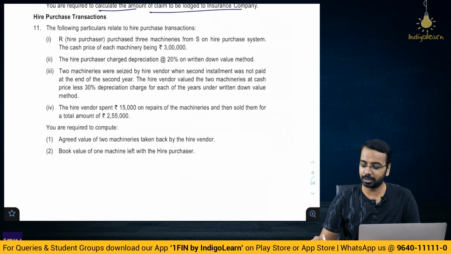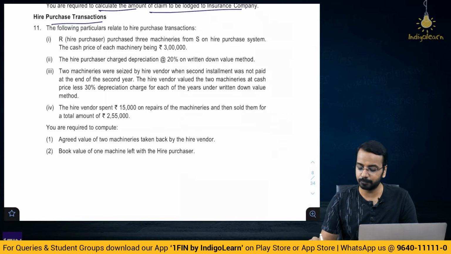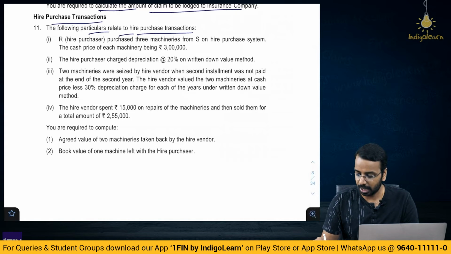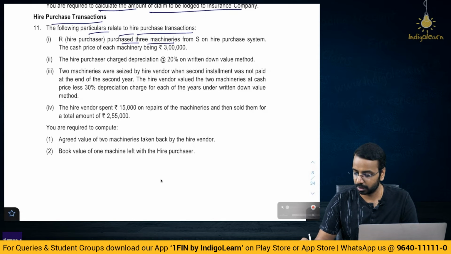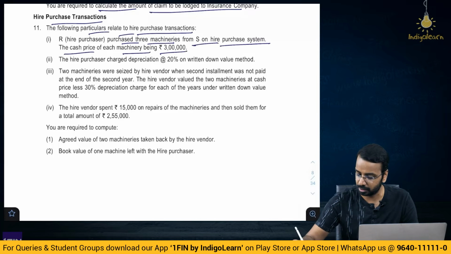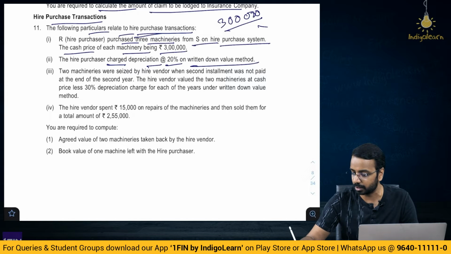Then the next one, hire purchase transactions. The following particulars relate to hire purchase transactions. Number 1. Hire purchaser purchased 3 machineries from S on hire purchase system, the cash price of each machinery being 3 lakhs. So, cash price is 3 lakhs, number of machines purchased is 3. The hire purchaser charged depreciation 20% on WDV method. So, from this every year minus 20%.